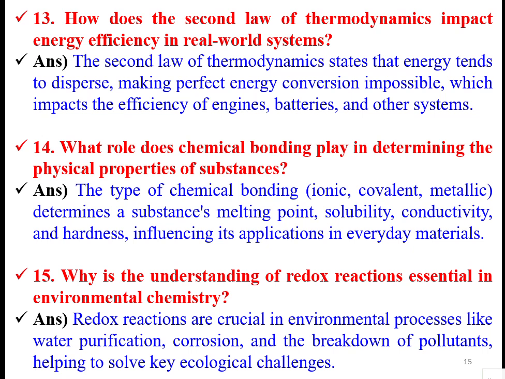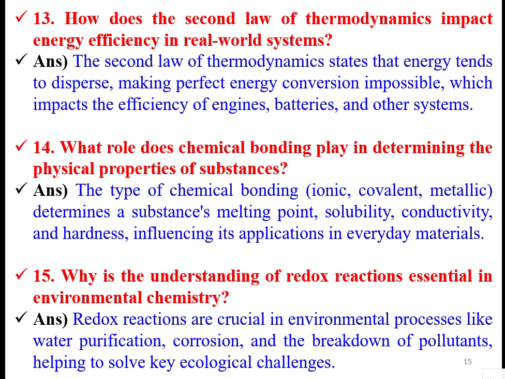So the chemical bonding plays an important role in determining the physical properties of a substance. If the chemical bonding is more, bond energy is more, and the interatomic forces will be more. So there are chemical bonds like ionic bond, covalent bond, metallic bonds that determine the substance's melting point, solubility, conductivity, hardness, and their applications in everyday materials.